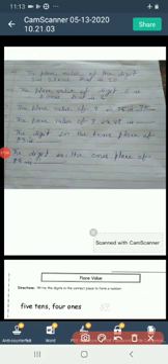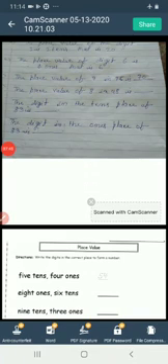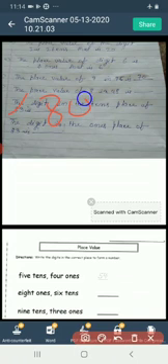Let us see this example. The digit in the tens place of 83. In 83, what is the place of tens? The digit in tens place of 83 is 8. It means 8 tens, that is 80. 8 tens means 80.